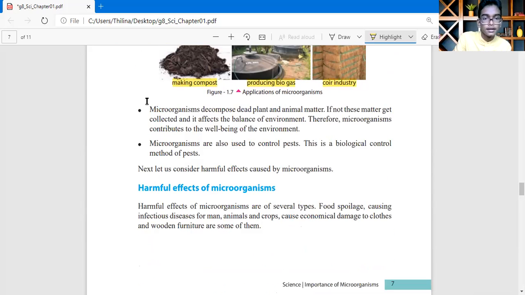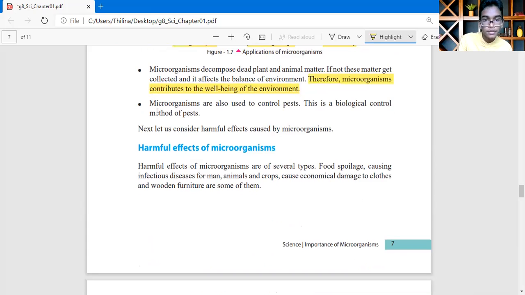Microorganisms decompose dead plant and animal matter. If not, this matter gets collected and it affects the balance of the environment. Therefore, microorganisms contribute to the well-being of the environment. Microorganisms are also used for pest control, as a biological control method for pests. Next, let us consider the harmful effects of microorganisms. Now we are going to discuss the harmful effects.